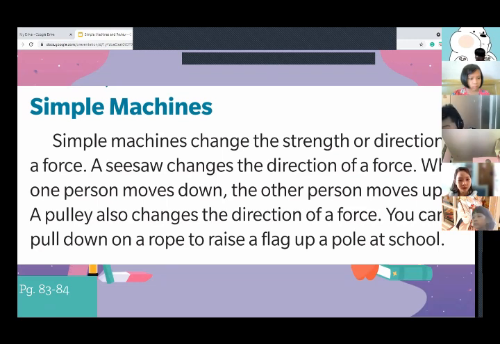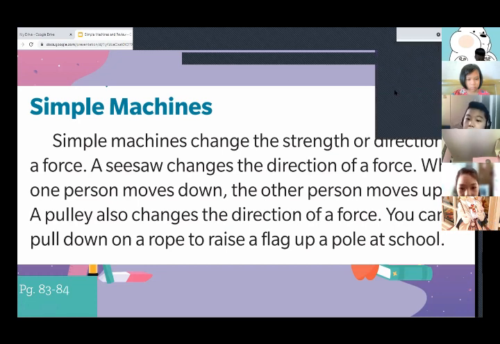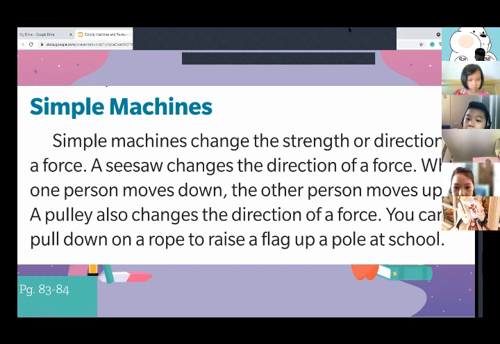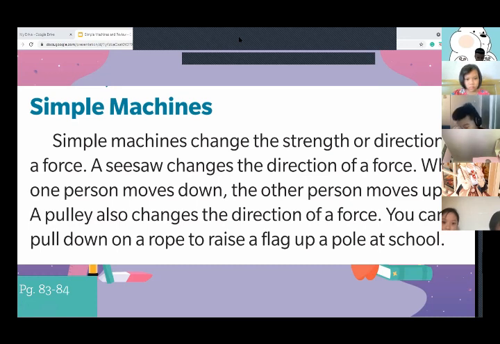So let's have Daisy. Can you read the first two sentences? Simple machines change the strength or direction of a force. A seesaw changes the direction of force. Thank you.